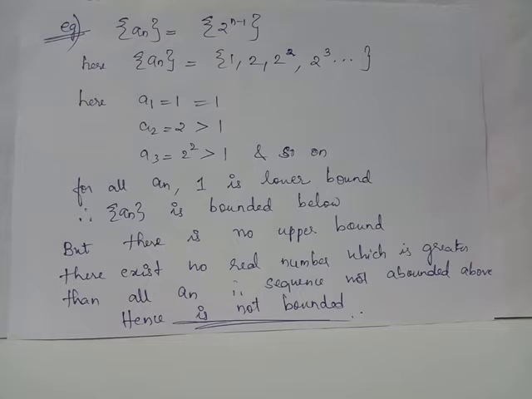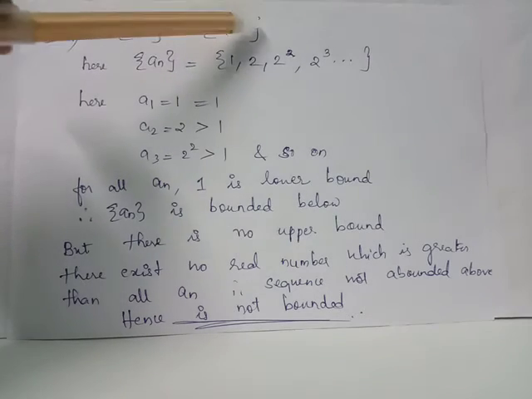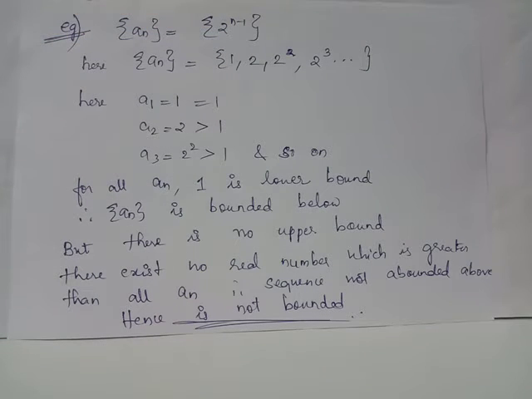Third term will be obtained by giving n equals 3, which will be 2 raised to 3 minus 1, which equals 2 square. Therefore, a3, the third term, will be 2 square. Similarly, we have a4 equals 2 cube, a5 equals 2 raised to 4, a6 equals 2 raised to 5 and so on. Notice that the first term 1 equals 1 itself.